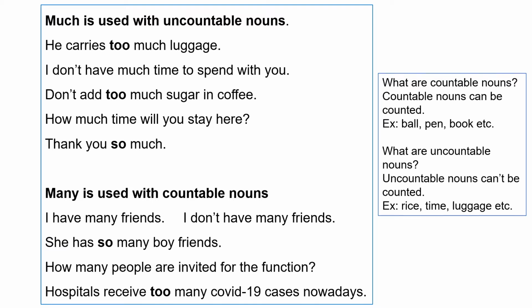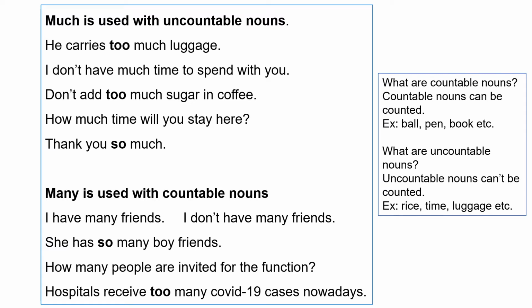Whereas uncountable nouns cannot be counted. For example, rice, time, luggage, information, etc. You can't count these nouns. So these nouns are called uncountable nouns. Much and many. Much is used with uncountable nouns. Many is used with countable nouns.